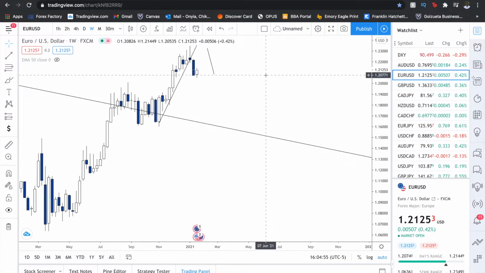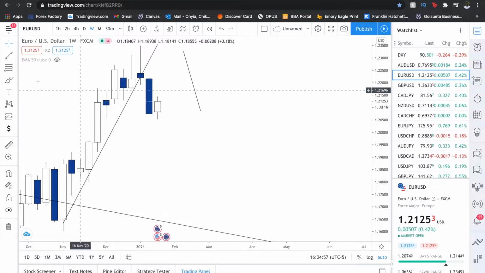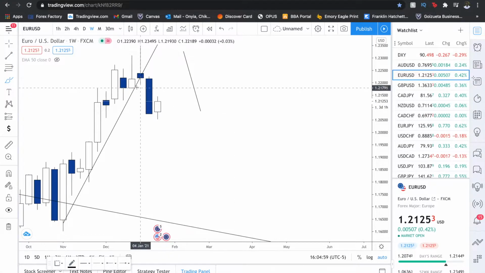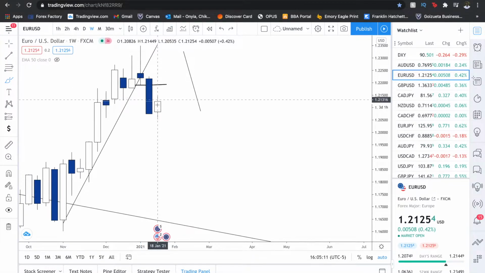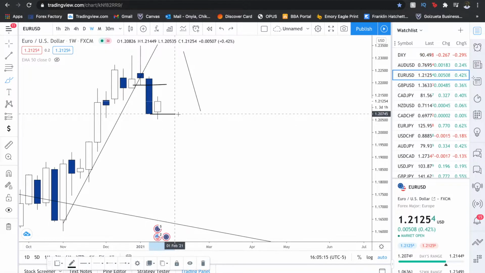Okay, so we can see on the weekly here, what do we point out? 1, 2. From this wick to this wick, there's an imbalance here. In fact, before this candle was formed, we were all the way down here. So really, there was an imbalance from here to here.